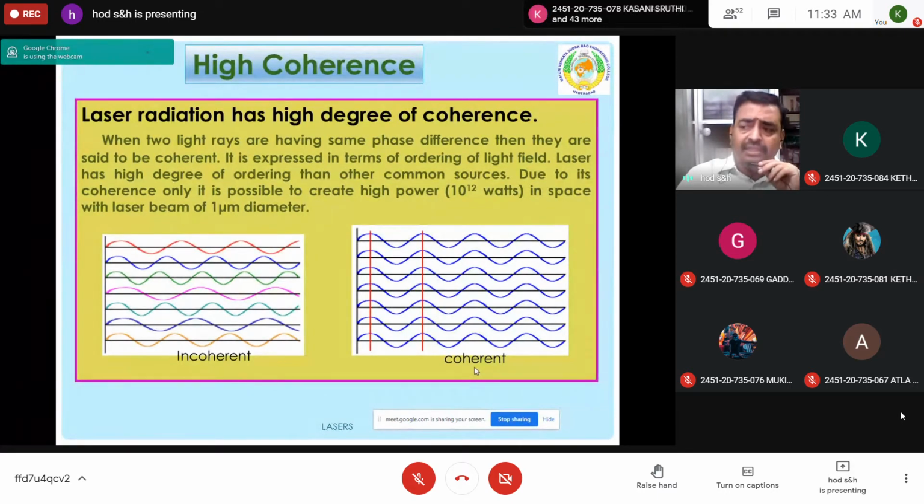Then the intensity is also very high. The number of photons emitted per second per unit area is more for lasers, so it produces high intensity. And finally, since the laser light wavelets have the same phase or constant phase difference, they produce high power, of the order of 10 to the power of 12 watts when the diameter is 1 micrometer.